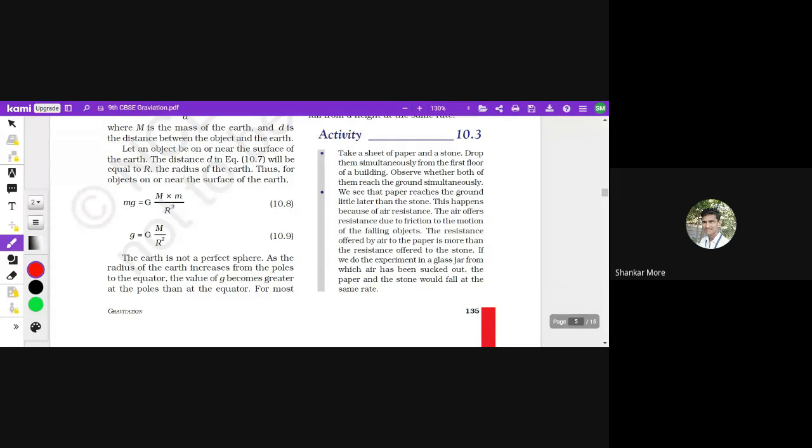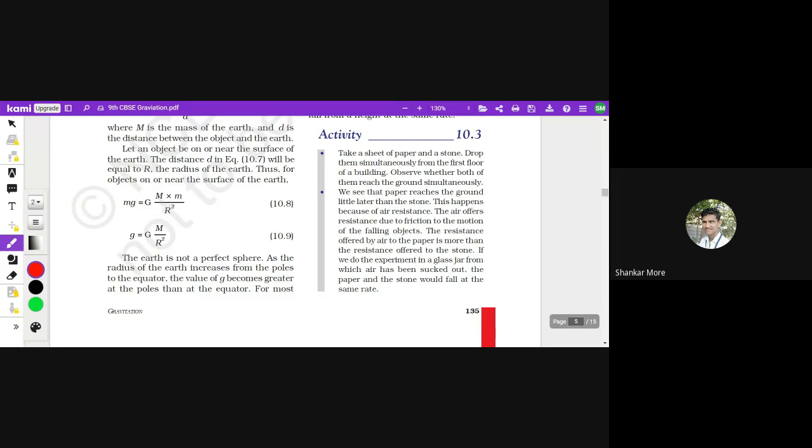So that's why, let us suppose, this is not the actual length, okay? Let us suppose the radius of Earth is 1,000 kilometers, and from the surface of the Earth, the plane is flying at a 1 meter distance. It will not fly at a 1 meter distance, but for example, I'm telling you. So as compared to 1,000 kilometers, 1 meter is nothing, is it? 1 meter is nothing. So we can simply take the radius of the Earth.